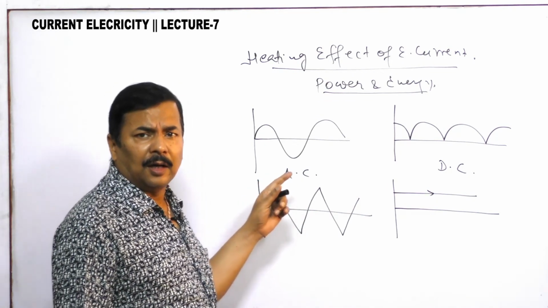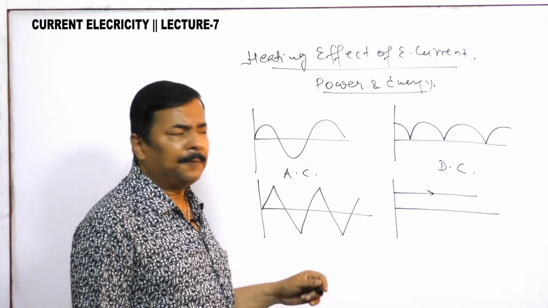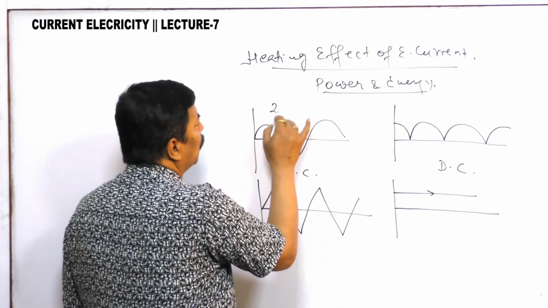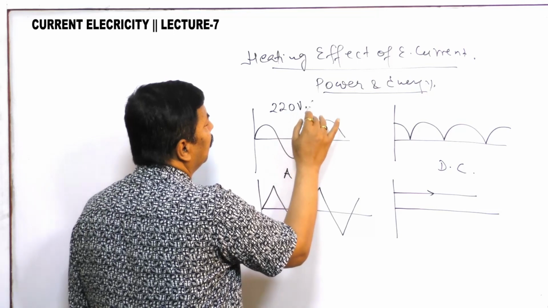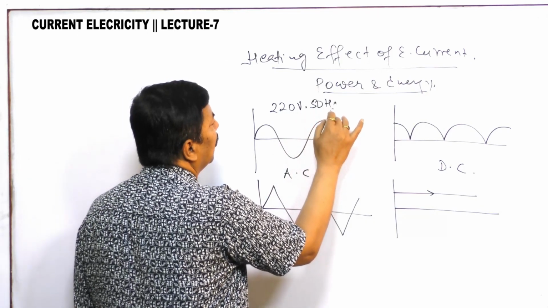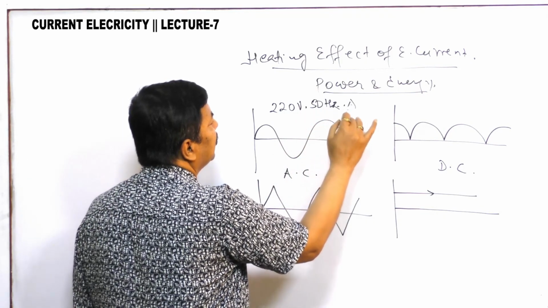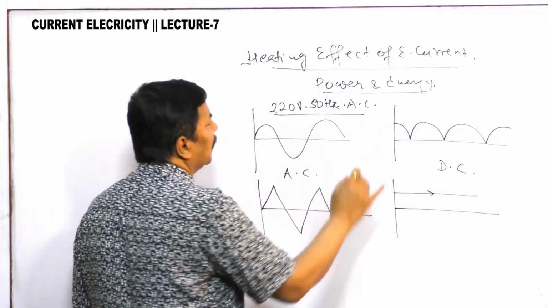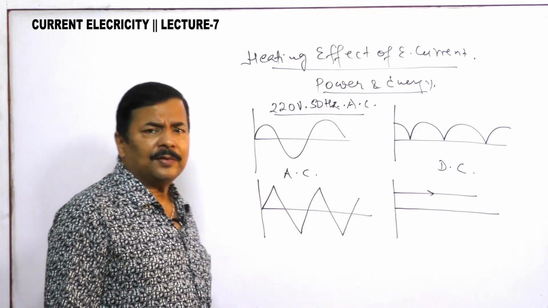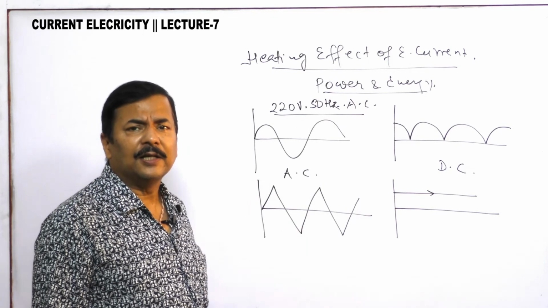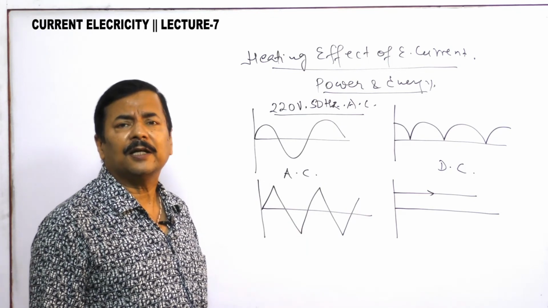In our house supply, 220 volt 50 hertz AC supply is there. This AC we will discuss in detail in the next chapter, the chapter of AC.